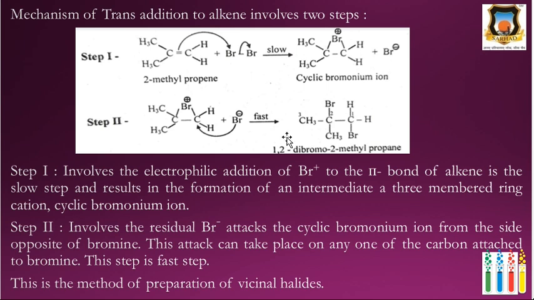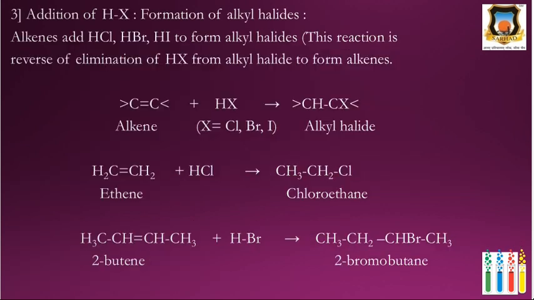The Br minus attacks in the second step on this cyclic bromonium ion from the side opposite to the bromine, and this attack can take place on either of the carbons attached to bromine. It can attack either this carbon or this carbon. This is a fast step, and this is the method of preparation of vicinal halides. We can prepare vicinal halides from alkene.